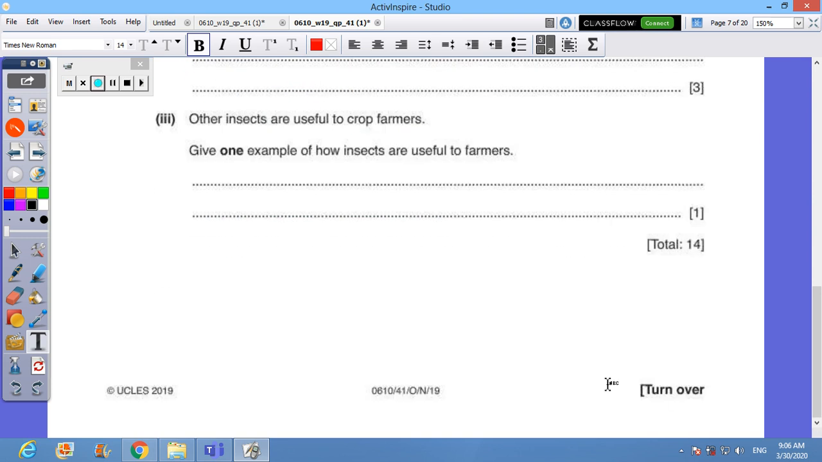Other insects are useful to crop farms. Give one example of how insects are useful. I think that some insects are useful in the process of pollination. So some insects are pollinators. This is very good. End of question number 2. We'll move swiftly to question number 3.